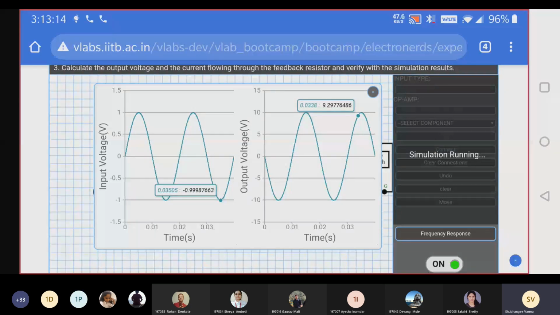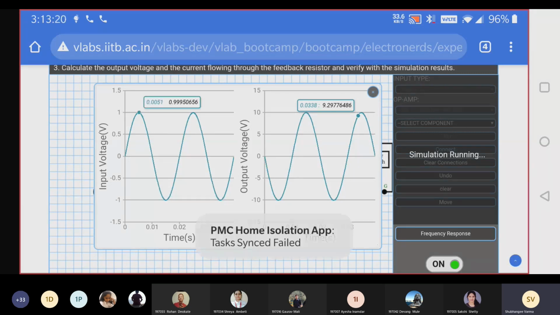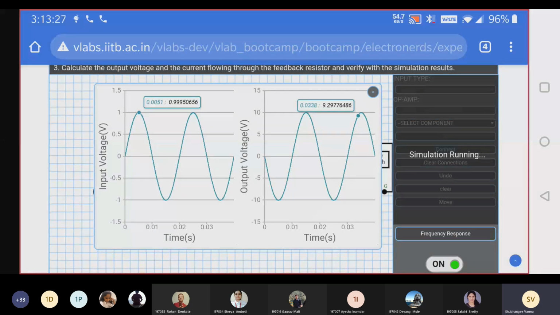And now observe the voltage also. See, students, for 1 volt input, for this positive peak 1 volt, you are getting output minus 10 volt. Means your output is amplified. Your output 1 volt is amplified to 10 volt.